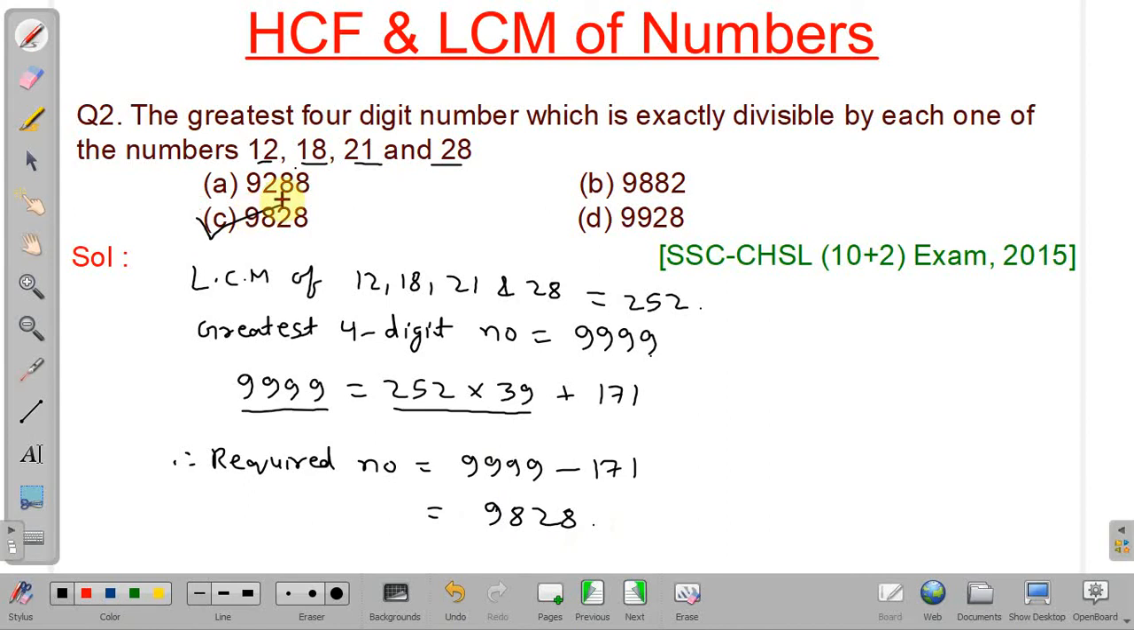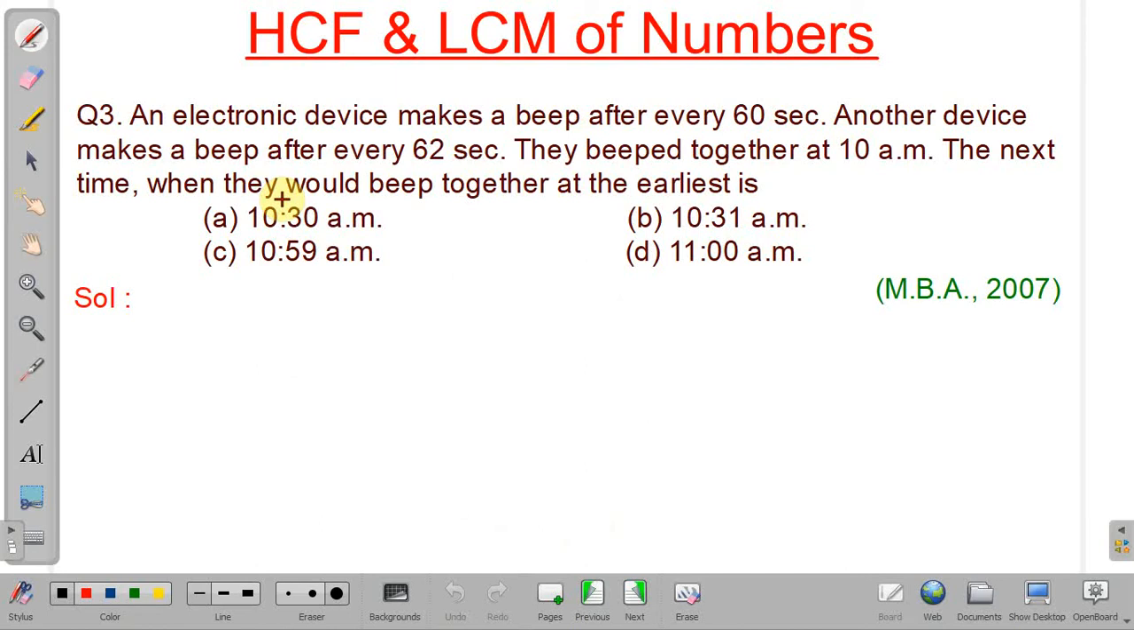We will discuss the next problem. In this problem, what is given? An electronic device beeps every 60 seconds and another device beeps every 62 seconds. They beep together at 10 a.m. and at what time will they again beep together at the earliest? We have to find the earliest time. So first we have to find the LCM of 60 and 62, because the interval should be a multiple of both.